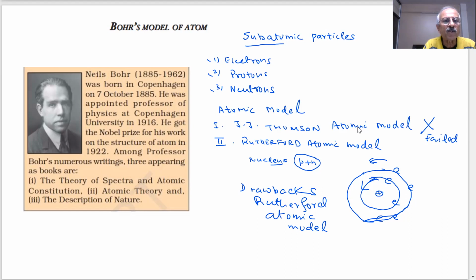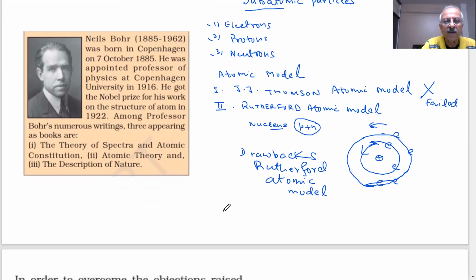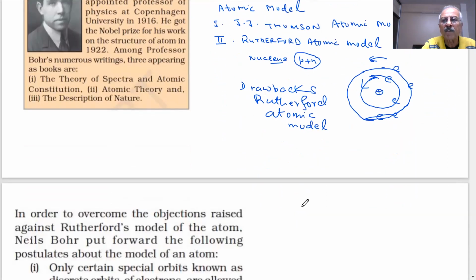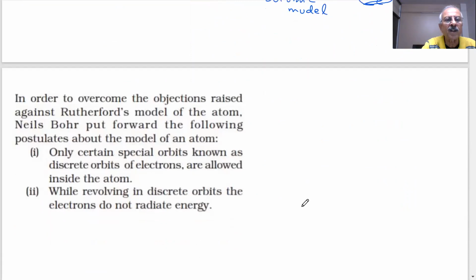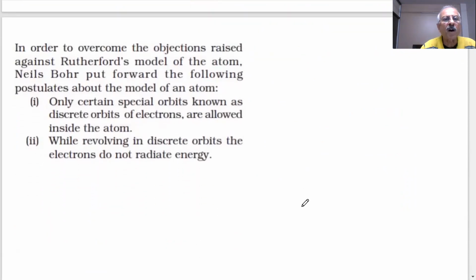Among Professor Bohr's numerous writings, three appearing as books: Theory of Spectra and Atomic Constitution, Atomic Theory and Description of Nature. Amazing work done by Bohr in a period when the structure of atom was an important question. Now, what are the problems, student?